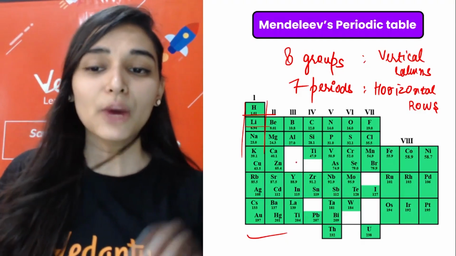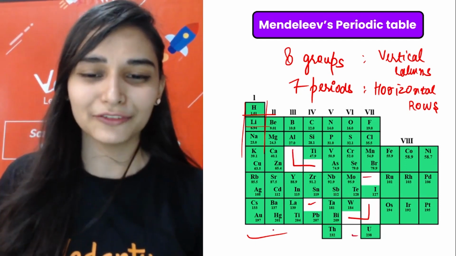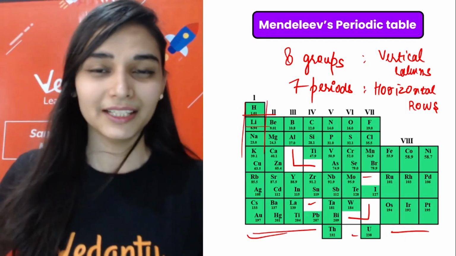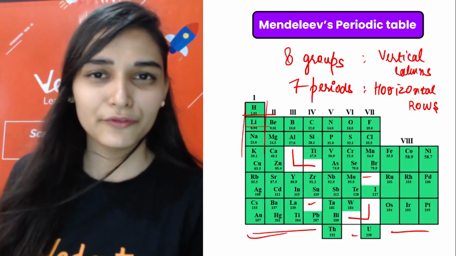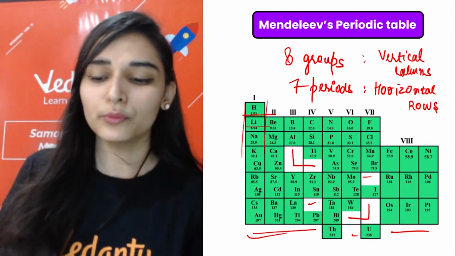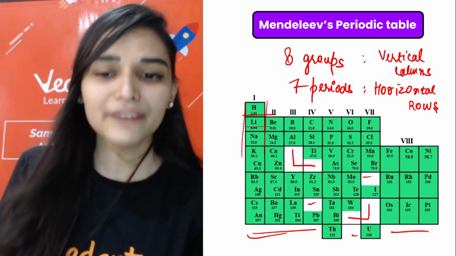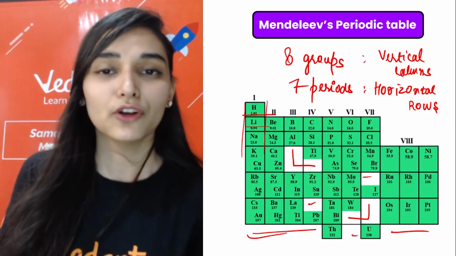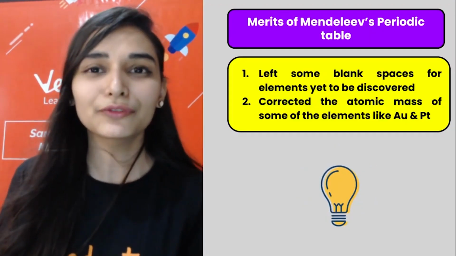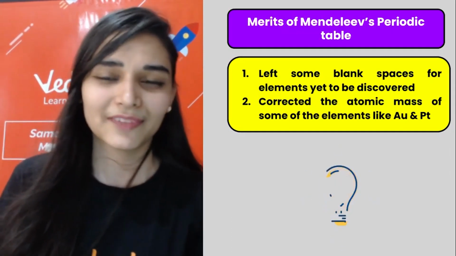Okay, now apart from that, you can see that some spaces have been left by Sir Mendeleev. He left so many spaces in the table. You haven't seen this so far in the early classifications. These spaces were left for the elements which were yet to be discovered. They were not even discovered then, but Mendeleev was very sure that these elements would be discovered in future. So he left spaces in the table, and not just that, he also predicted their properties. It's like predicting the future at that time. Understand the beauty, just feel it.